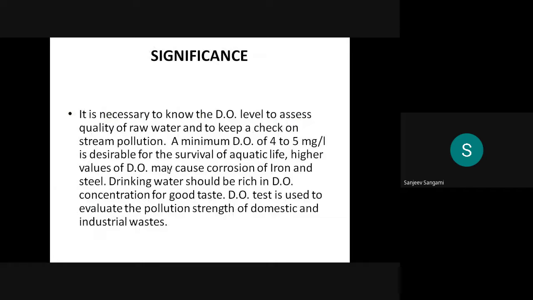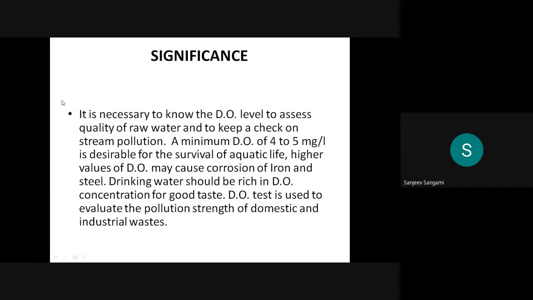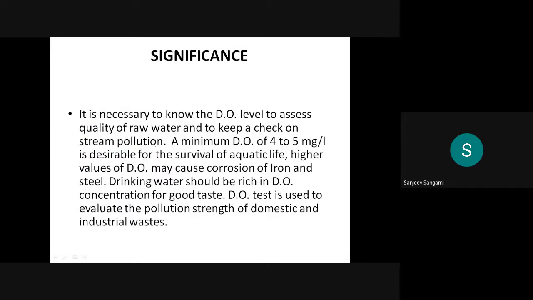A minimum of 4 to 5 milligram per liter is required for the survival of aquatic life.